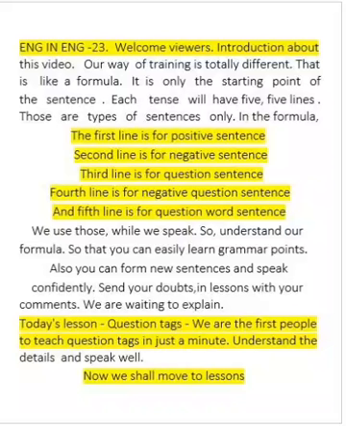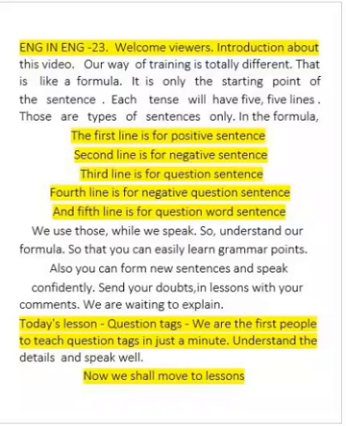In the formula, the first line is for positive sentence. Second line is for negative sentence. Third line is for question sentence. Fourth line is for negative question sentence. And fifth for question word sentence.